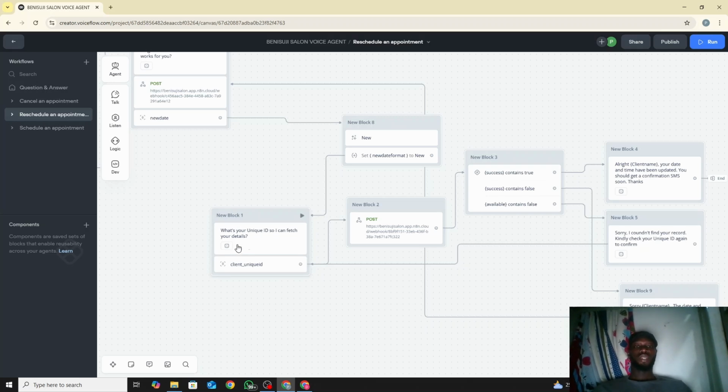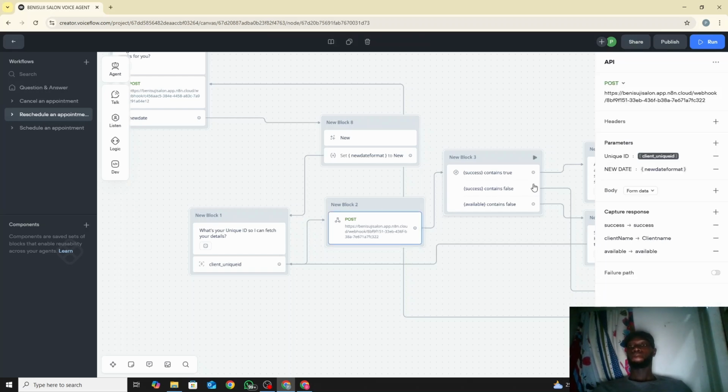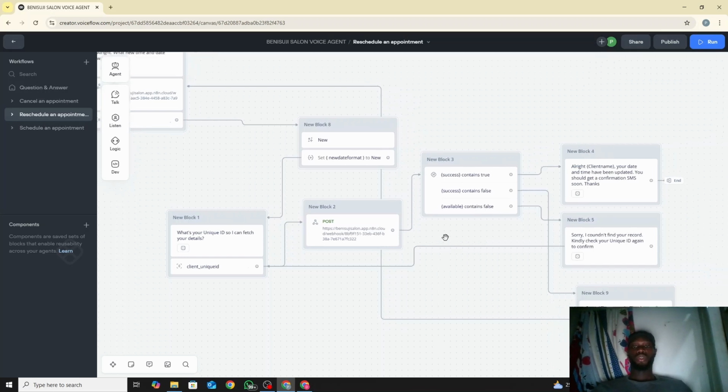So what's your unique ID? So I can fetch your details. The client tells the unique ID, and then we send it as a post request. So what is the post request? All we need is the parameters: unique ID and new date. And what we want to get back is success, if the transaction was successful. Before we used client available, but now we're changing the variable to success. We also want to get the client's name, and also use available too. So yeah, and as usual, we went to the if condition.